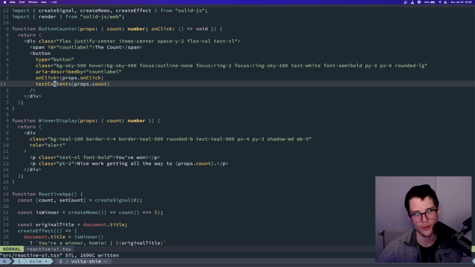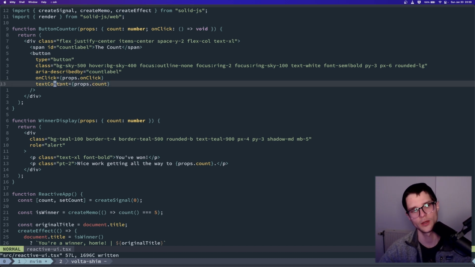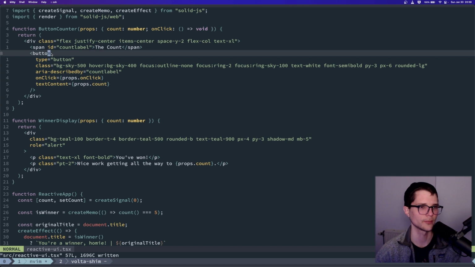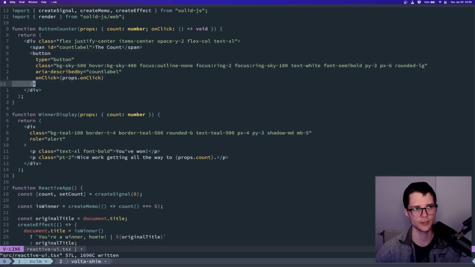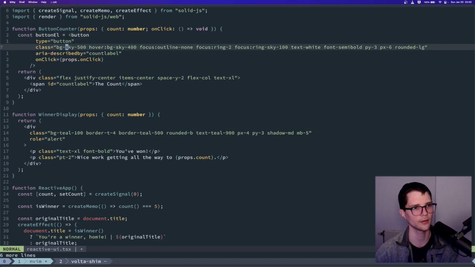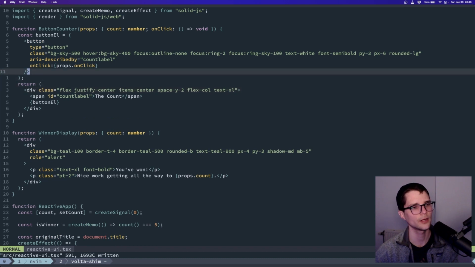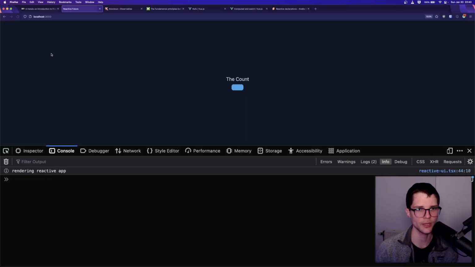But just note that, okay, props.count is one of these signals. We know that. And Solid knows, hey, when props.count changes, when this count changes, I need to update the textContent to the new value. I'm going to do something else here that's a little weird. So first of all, I'm not going to use the textContent at all. I'm just going to do something like this. I'm going to say buttonEl equals that thing. And then I'm going to put that buttonEl in here.